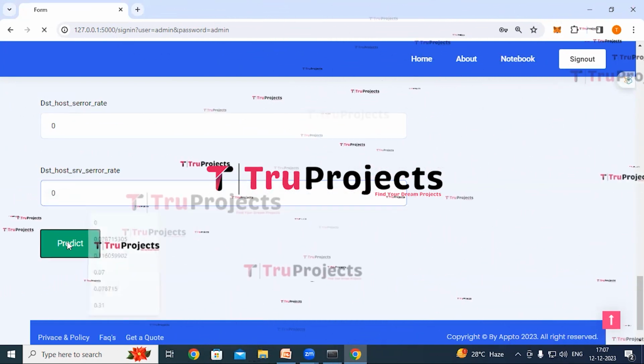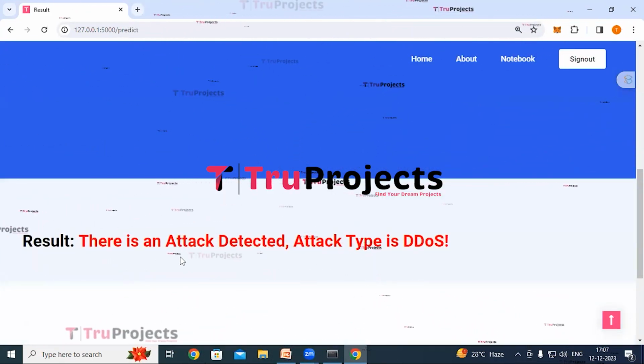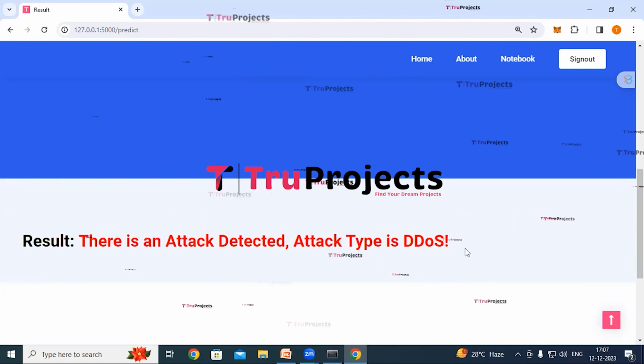Now click on predict button. So here we can see the outcome, that is there is an attack detected and attack type is DDoS.